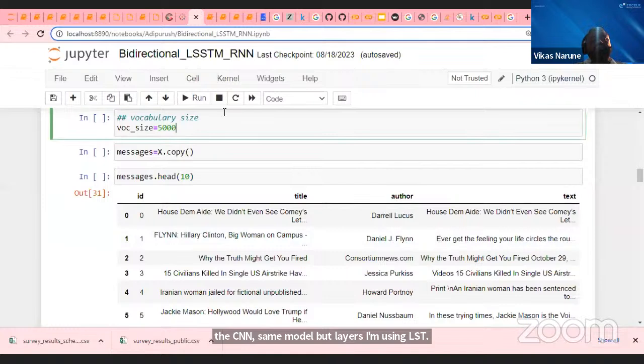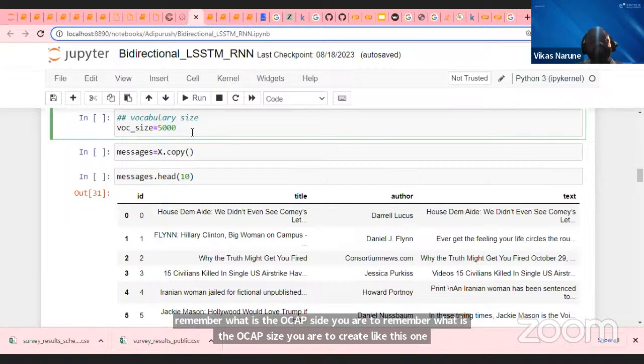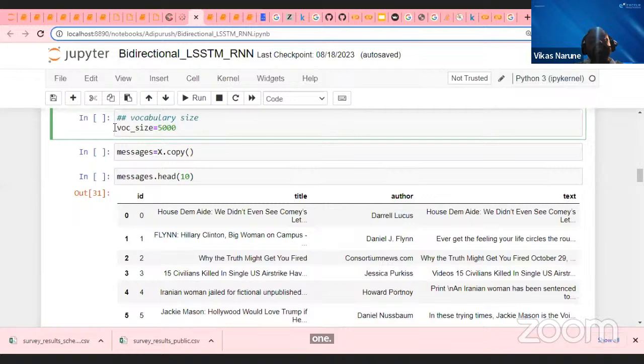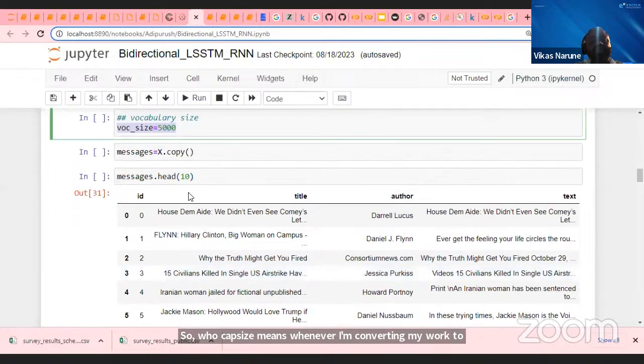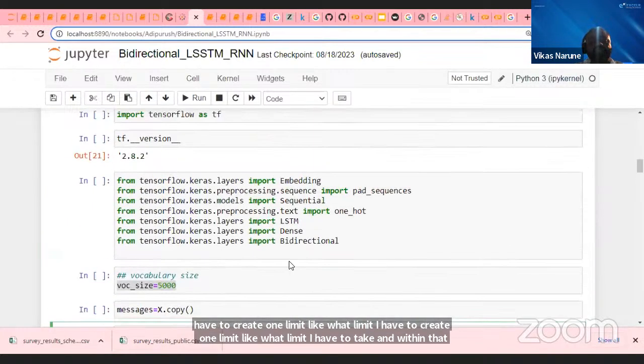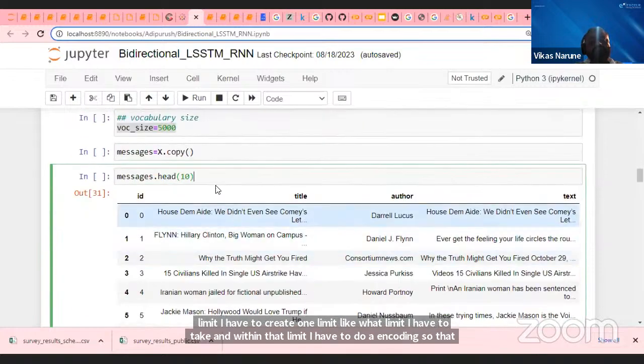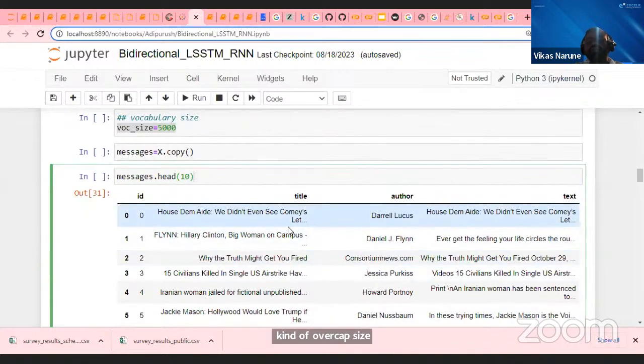Then guys, we have to remember what vocab size you have to create. Vocab size means whenever I am converting my word to vector, I have to create one limit, and within that limit I have to do the encoding. So that kind of vocab size I am creating. And then guys, whatever data is there, I'm separating my X and Y. Y will be my target column, X will be all my features like title, author, and text, guys.